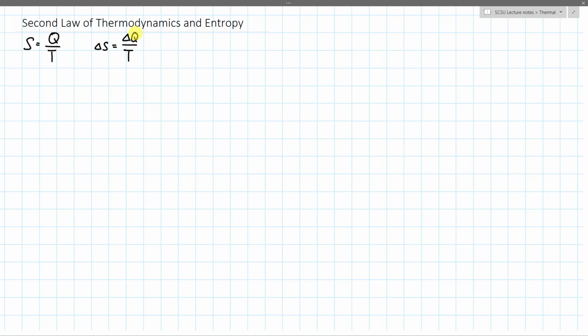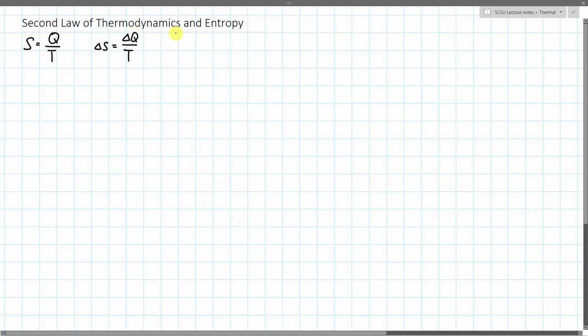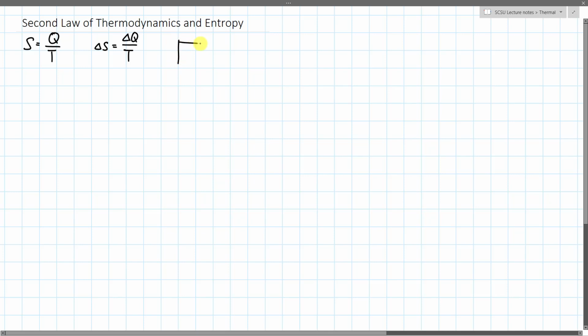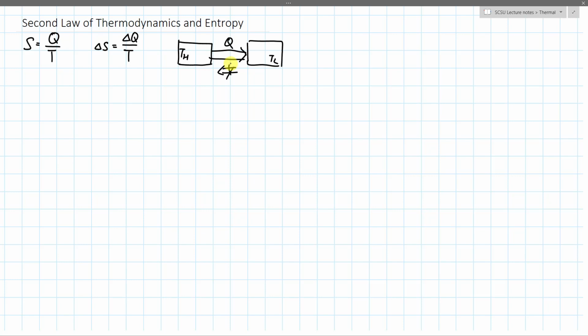So let's take a look at this example, where we draw a block here. This is the high temperature, T high, and this is the low temperature, T low, and we can only have heat transferred in one way, but not the other, spontaneously. So what happens if you have one system which has both T high and T low?